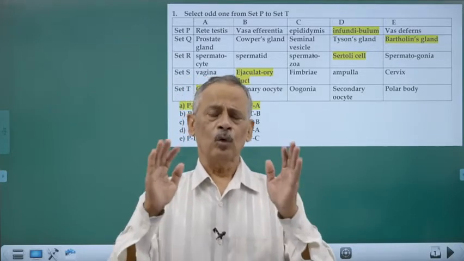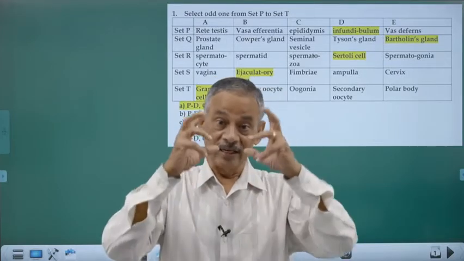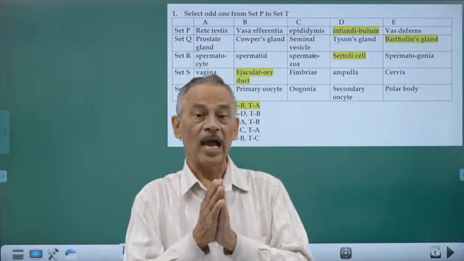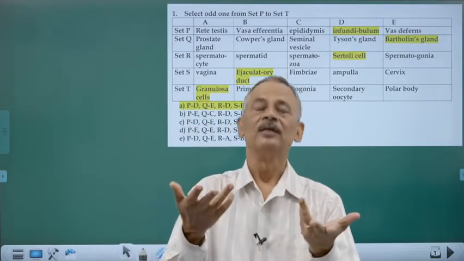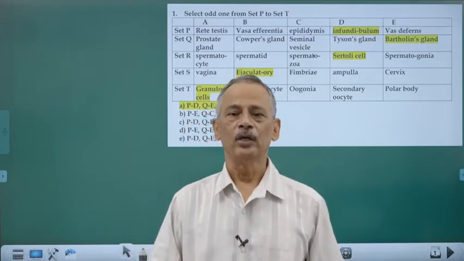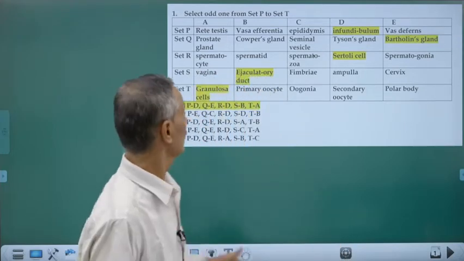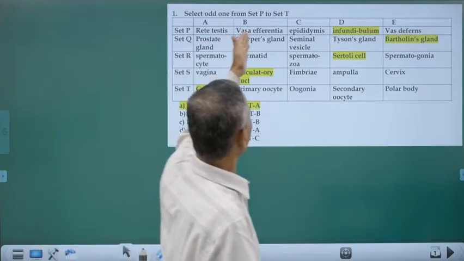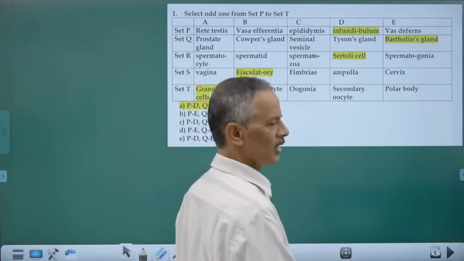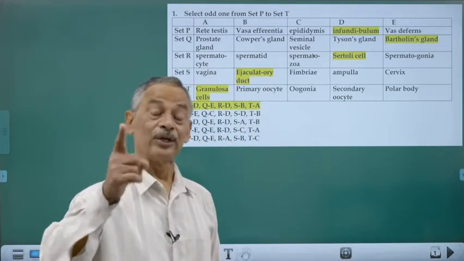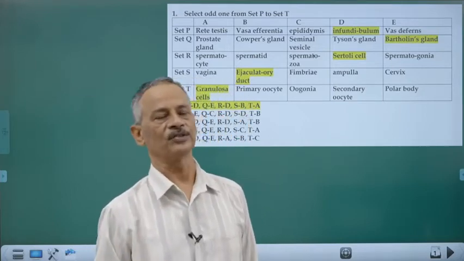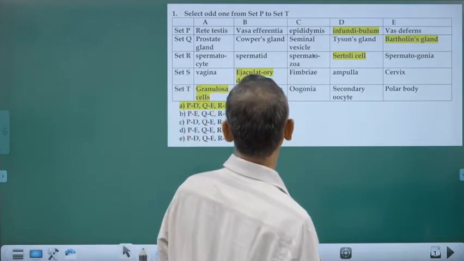So what will be the thrust area that you have to give more importance to, and what type of questions you can expect are all mentioned here. Now we are going to the questions directly. The first question, odd one from sets. We are given 5 sets P to T, and one of them is not matching with the others. That is why it is called odd one. Select that one.